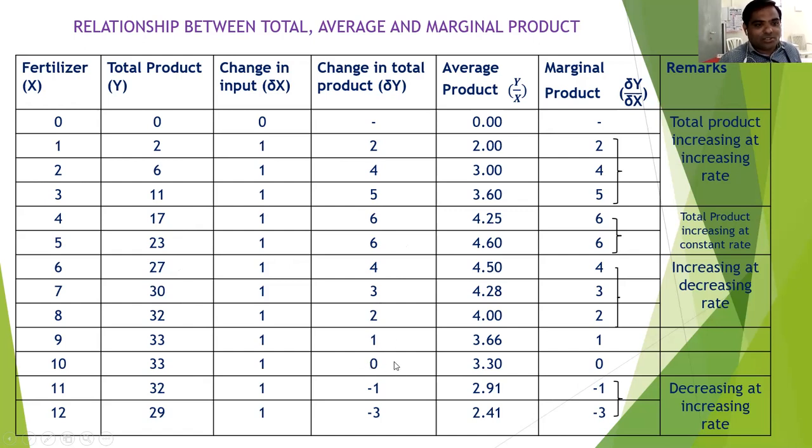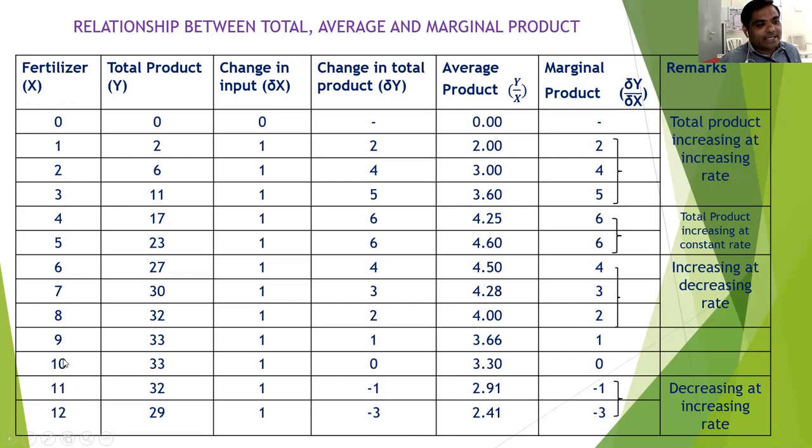And after this point, the marginal product is 0. Then the change in total product is also 0 in this case, because 33 minus 33 is 0, because it is constant. When the farmer uses 9 kg of fertilizer, the TPP is 33.